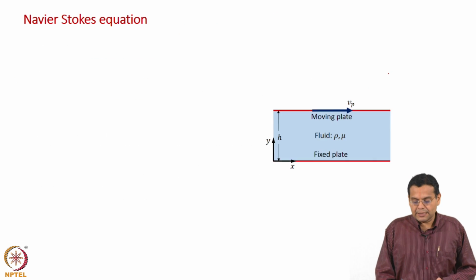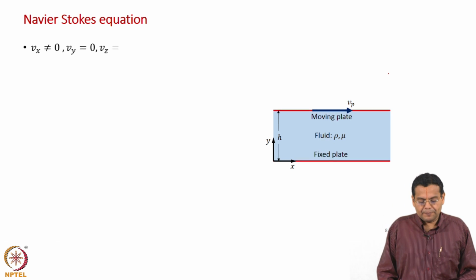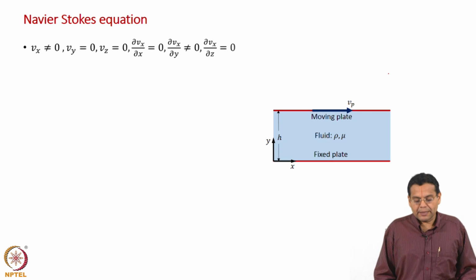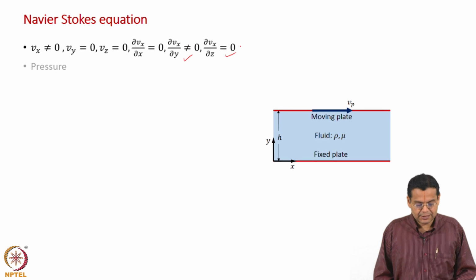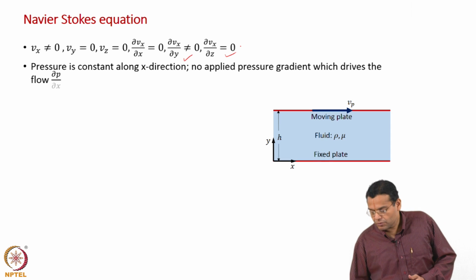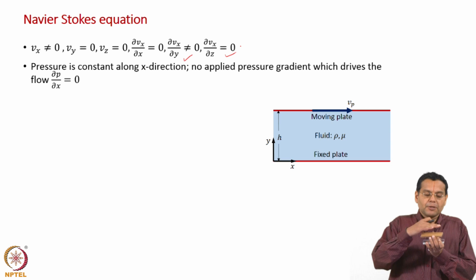Now, let us write down the assumptions required. So, Vx not equal to 0, Vy, Vz 0, dou Vx by dou x equal to 0, dou Vx by dou y not equal to 0, dou Vx by dou z equal to 0, that we already discussed. Now, in this case, as I told you, what drives the fluid motion is the plate.